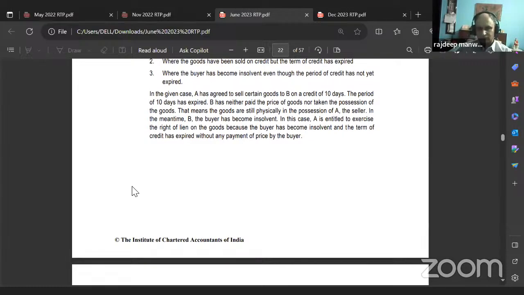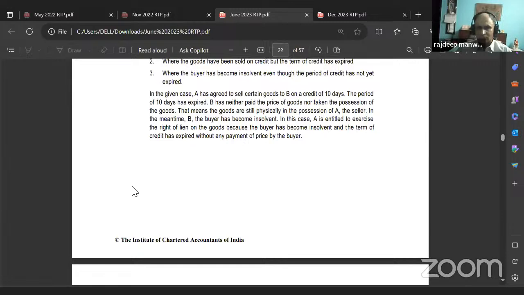In the given case, A has agreed to sell certain goods to B on credit of 10 days. The period of 10 days has expired. B has neither paid the price of goods nor taken the possession of the goods. That means the goods are still physically in the possession of A, the seller. In the meantime, B, the buyer, has become insolvent.